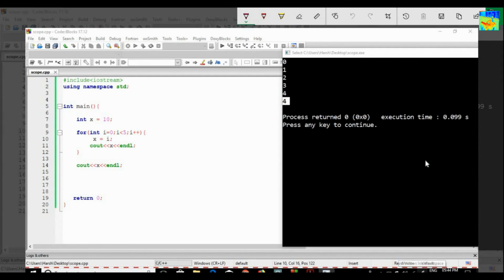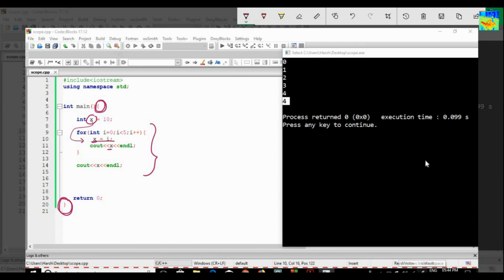So there is no confusion in this. Why? Because there is only one x. And why can I use this x between this x? Because the scope of this x is between this, and the for loop comes between this and this. Okay, so I can use x inside the loop.